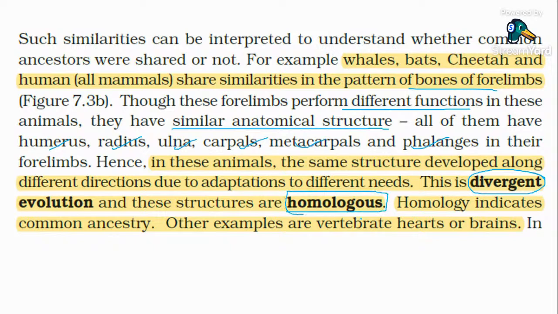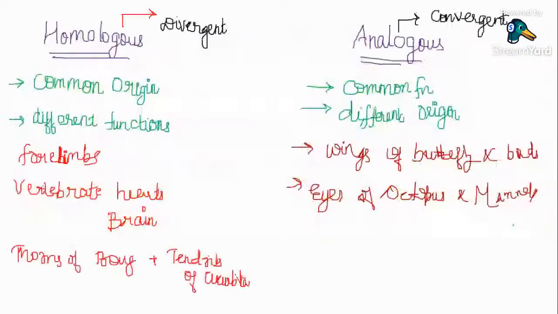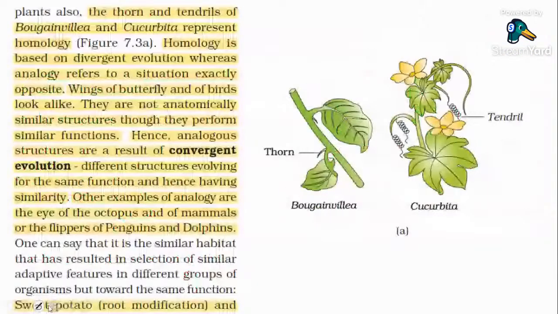So those structures that are anatomically similar but functionally different are homologous, divergent. Homology indicates common ancestry: forelimbs of all mammals, cheetah, bats, whale, etc. Vertebrate heart, vertebrate brain in the case of animals. In the case of plants, you will see thorns of bougainvillea and tendrils of cucurbita.